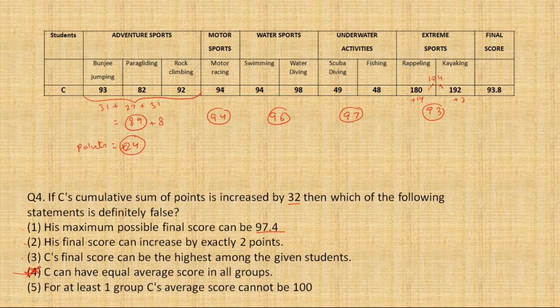अगर ये 97.4 पॉसिबल हो गया, जो कि हो जाएगा, you would find, I think you will not take any time to understand that C option definitely is going to happen, because C's final score, किसी का भी score 94, 95 से ज़्यादा नहीं था, तो अगर 97.4 ला सकता है. Okay, now if the score can be made from 93.8 to 97.4, definitely it can be increased by 2 points. And for at least one group, C's average score cannot be 100. हमने देख लिया है कि वो क्यों नहीं हो सकता. जब 97 के स्कोर में इतना प्रॉब्लम हुआ, तो 100 के स्कोर में कितना प्रॉब्लम होगा.